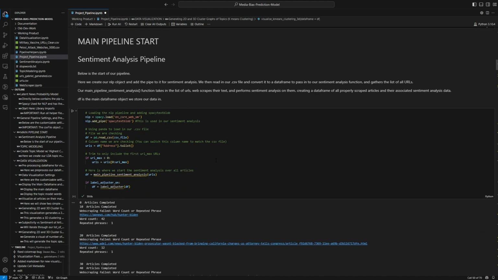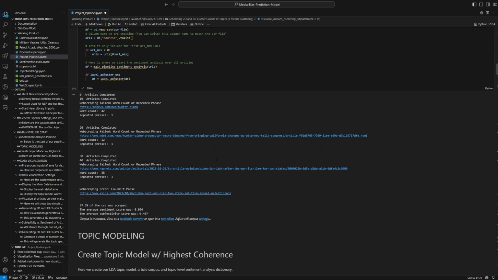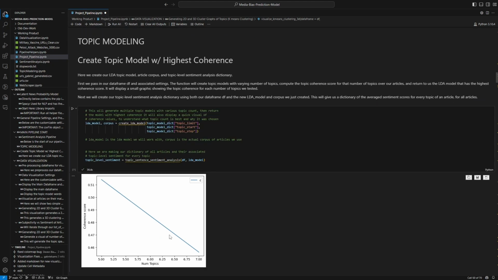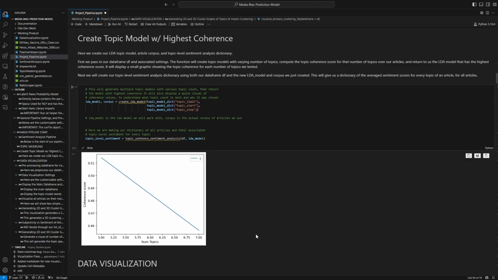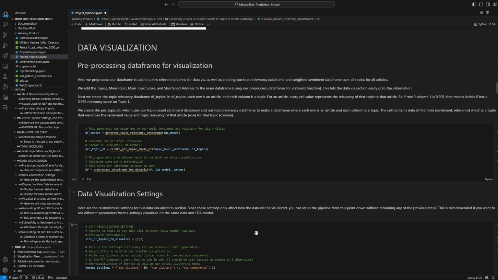After that is done, you get an output of how many articles were scraped successfully, along with the average sentiment and subjectivity score. Using that output from the previous step as input, we create a topic model, which models the topic space of the article corpus. We generate an optimal number of topics based on the relevance score of the topic model. And then we move on to data visualization.